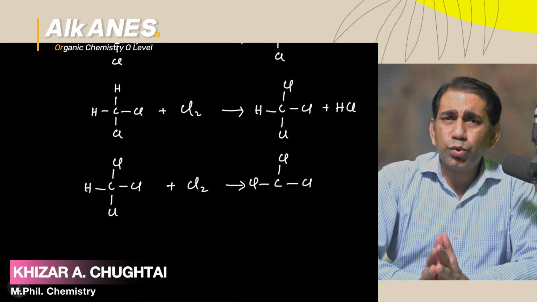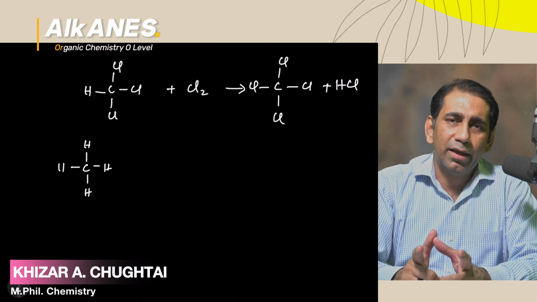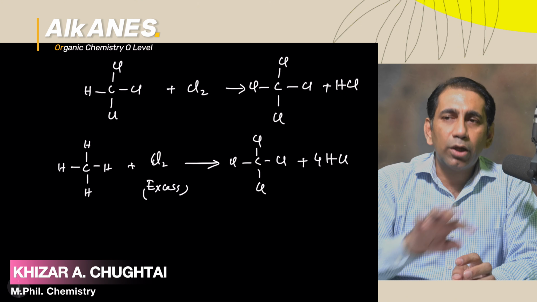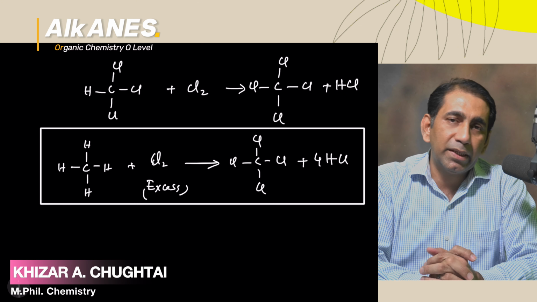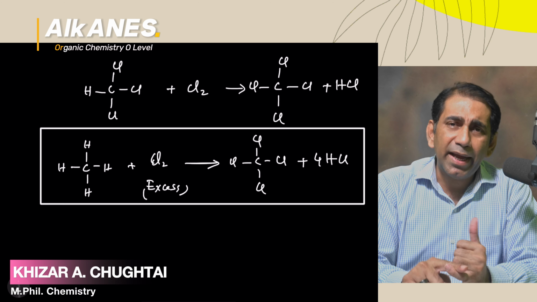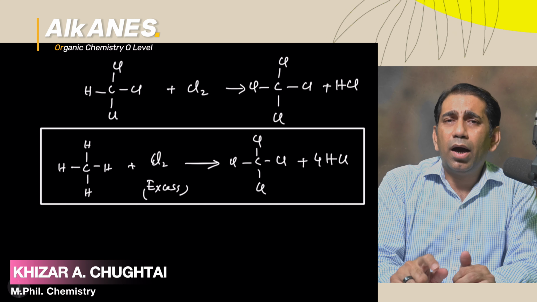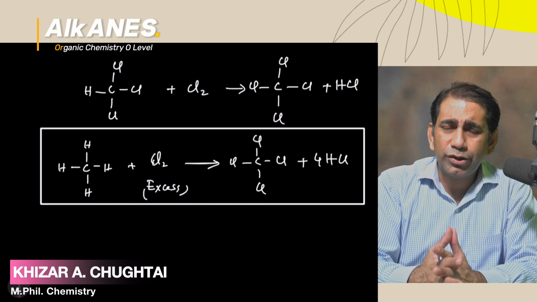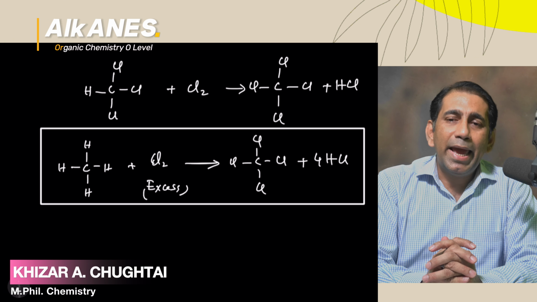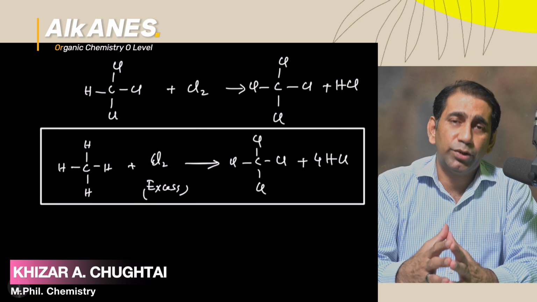If methane, or any alkane, is supposed to react with excess halogen, excess Cl2, then all of its hydrogens will be substituted by that halogen. So if you are using limited halogen, then you will substitute only one hydrogen. If you are using excess halogen, you will substitute all the hydrogens present in the formula, and hydrogens are replaced by the halogen atom.